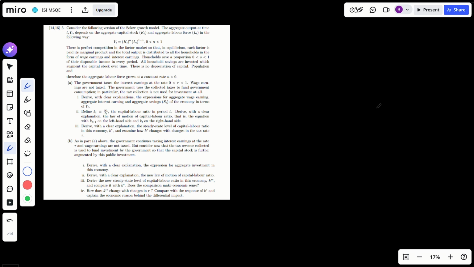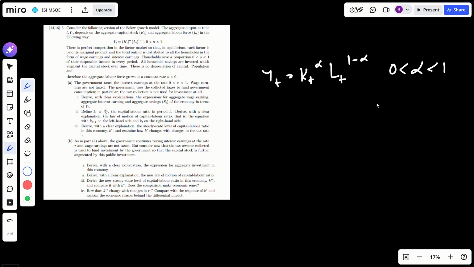In this video, we are going to take a look at ISI MSQE 2023 PEB question number 5. Consider the following version of the Solow growth model. The aggregate output is given by Y_t equals K_t to the power alpha, L_t to the power 1 minus alpha. Alpha is between 0 and 1. There is perfect competition in the factor market, so that in equilibrium, each factor is paid its marginal product.